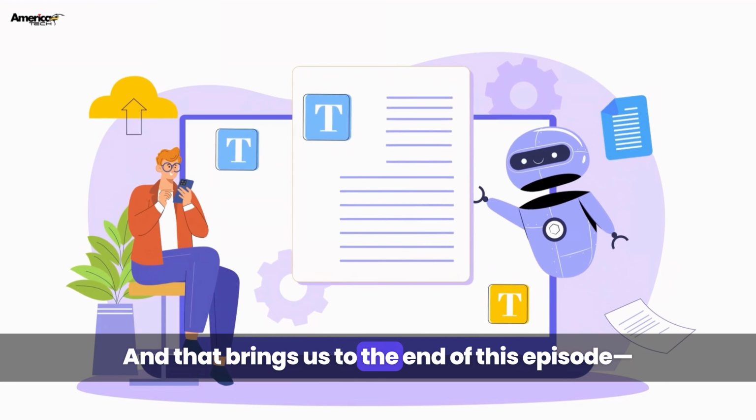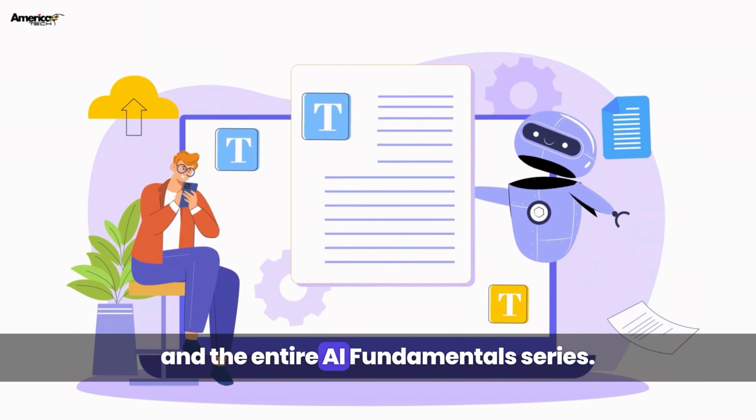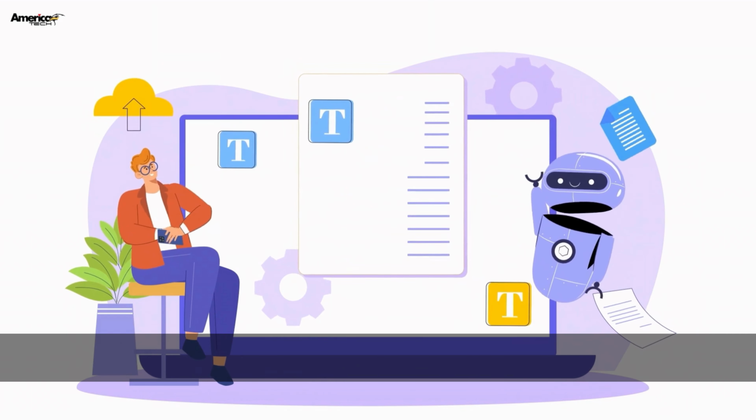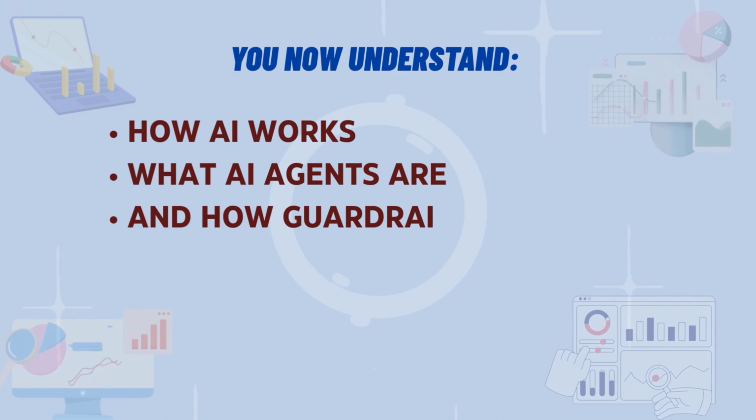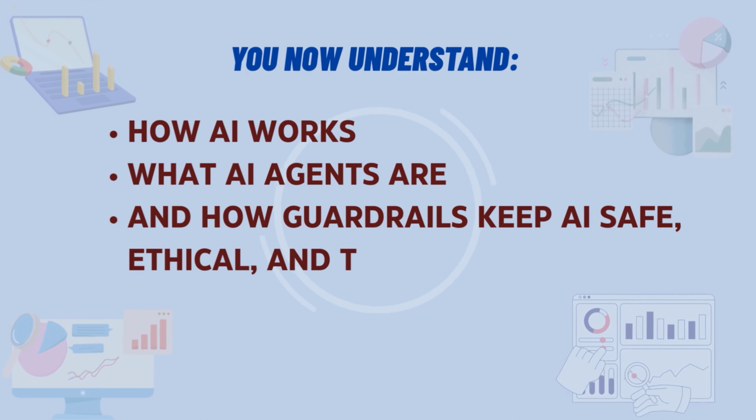And that brings us to the end of this episode and the entire AI Fundamentals series. You now understand how AI works, what AI agents are, and how guardrails keep AI safe, ethical, and trustworthy.